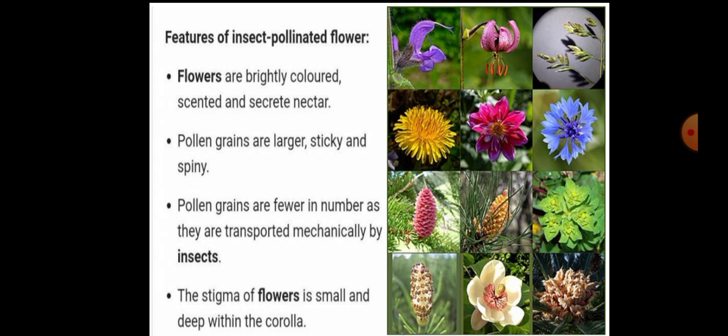Pollen grains are fewer in number as they are transported mechanically by insects. The stigma of flowers is small and deep within the corolla. So these main features are nothing but features of flowers which are pollinated by insects.